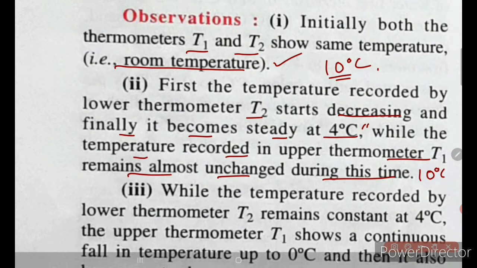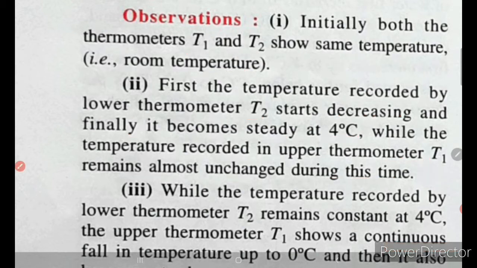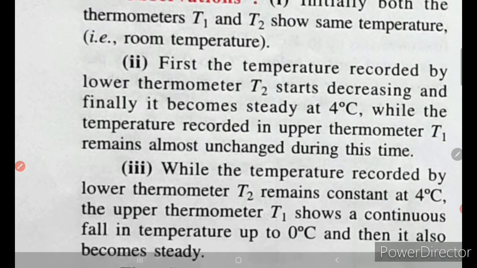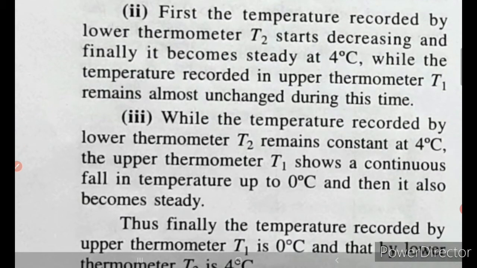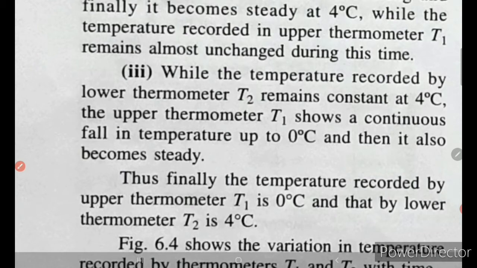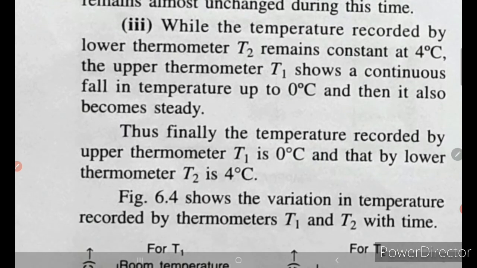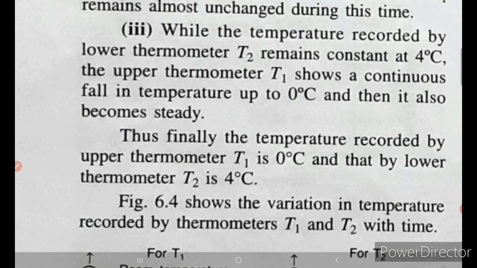Now, while the temperature recorded by the lower thermometer T2 remains constant at 4 degrees Celsius, the upper thermometer T1 shows a continuous fall in temperature up to 0 degrees Celsius, and then it also becomes steady. Thus finally the temperature recorded by the upper thermometer is 0 degrees Celsius and the lower thermometer T2 is 4 degrees Celsius. Figure 6.4 shows the variation in the temperature recorded by thermometers T1 and T2 with time. We will come to this particular point afterwards. Let's understand what is happening.